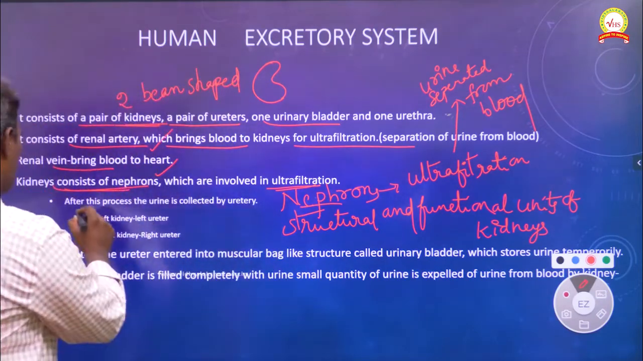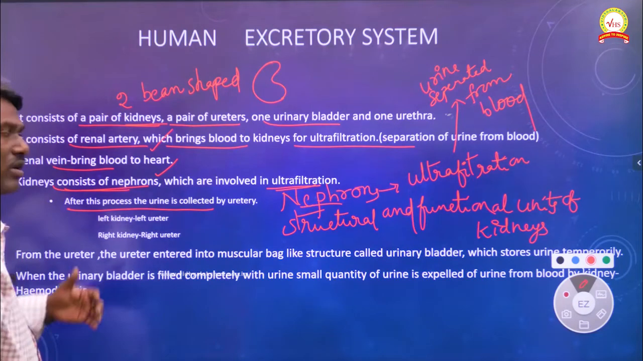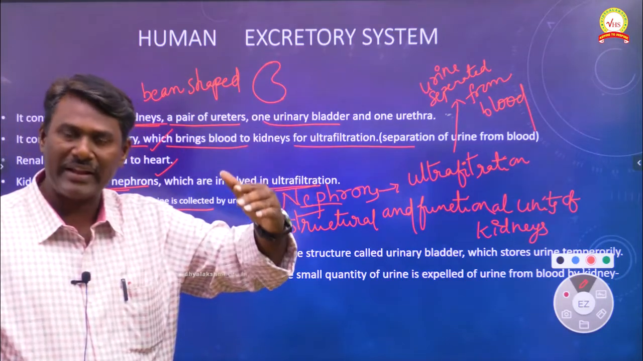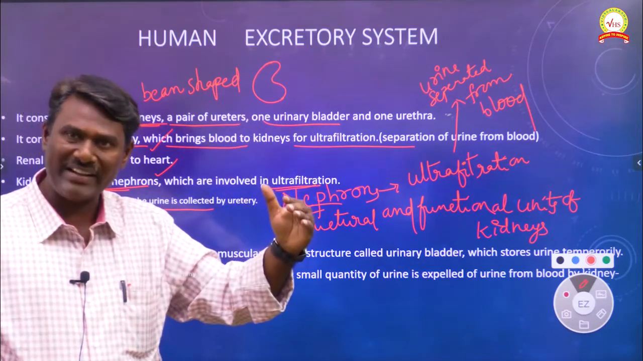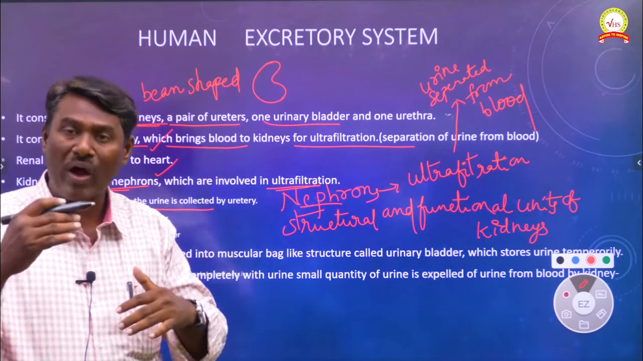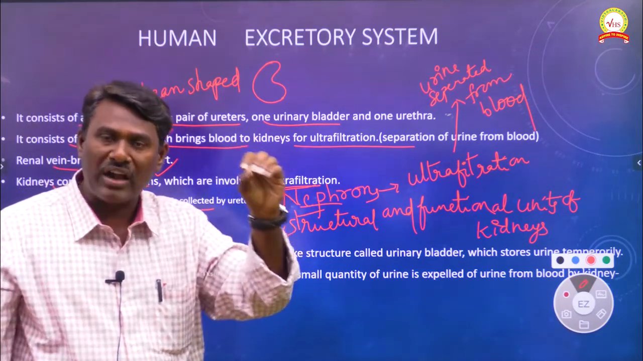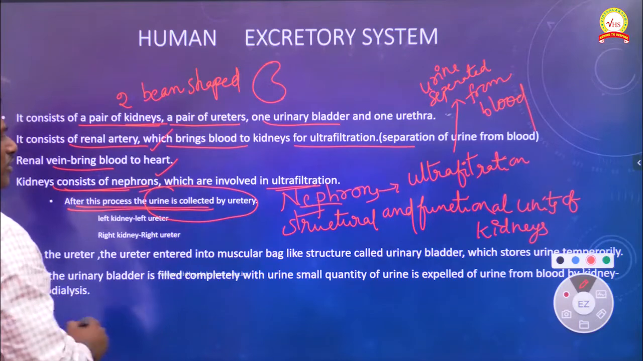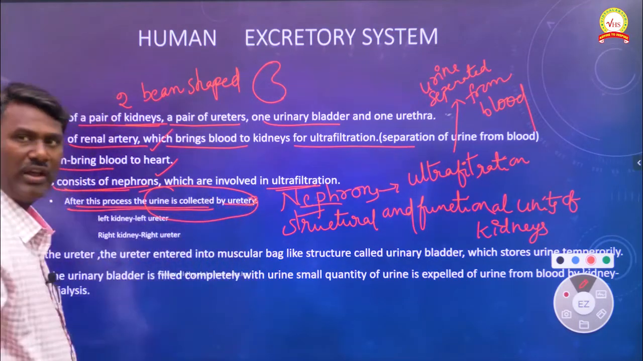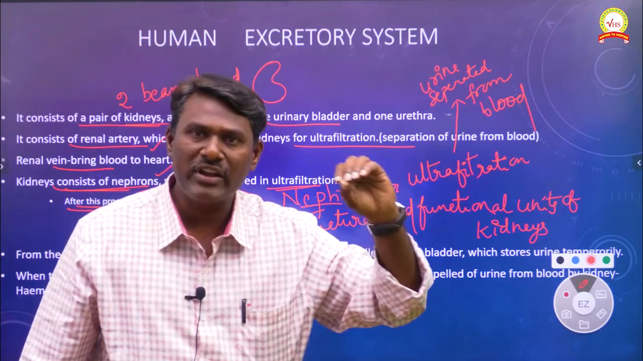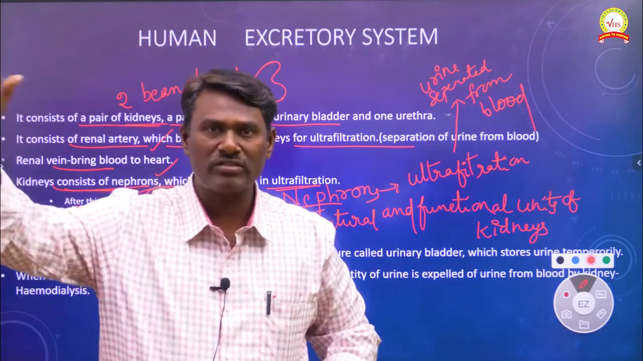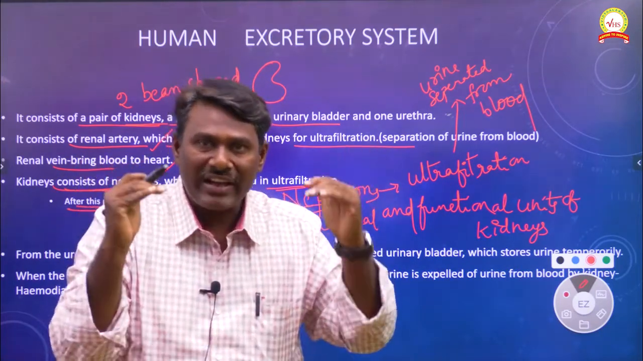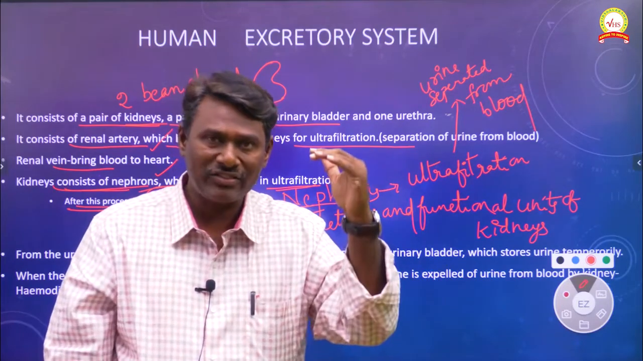Next one, very important: after the ultrafiltration process, what will happen? By the renal artery, blood enters the kidney, and that blood undergoes the ultrafiltration process. After ultrafiltration, urine is collected by the ureters. From the left kidney, urine is collected by the left ureter, and from the right kidney, urine is collected by the right ureter. Both ureters are tube-like structures which collect urine from the kidneys.